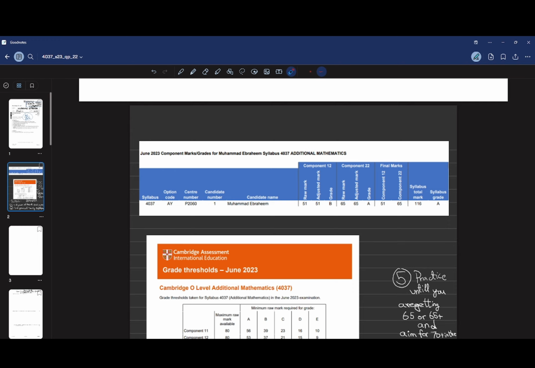Before 2024, for May/June 2023 and October/November, and if you are from India then February also, Cambridge will send you all the marks. It will email you an Excel file which consists of all the marks, like in this.